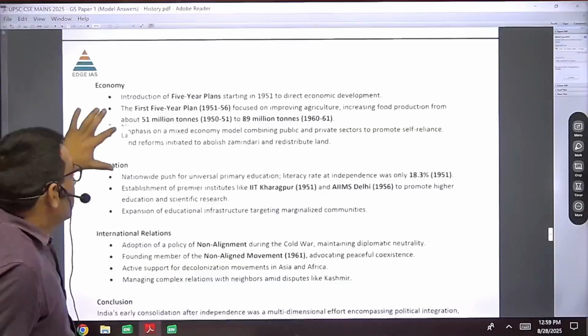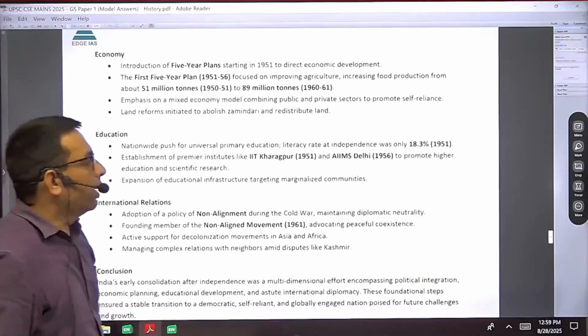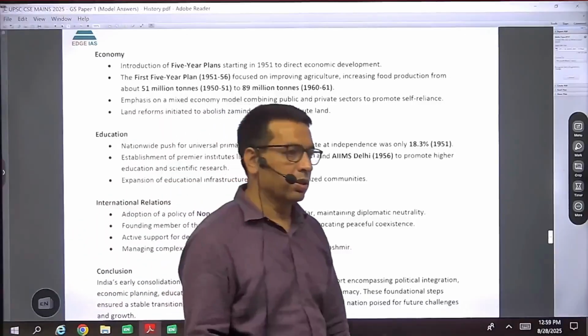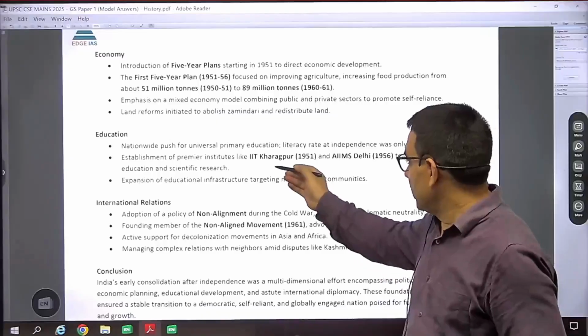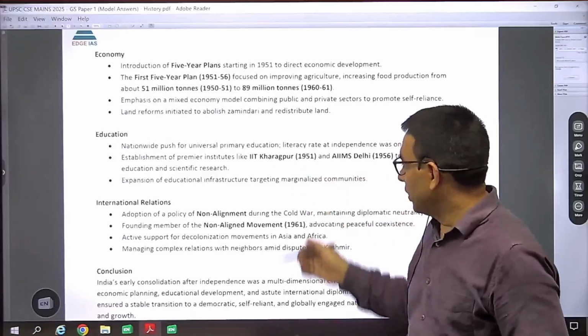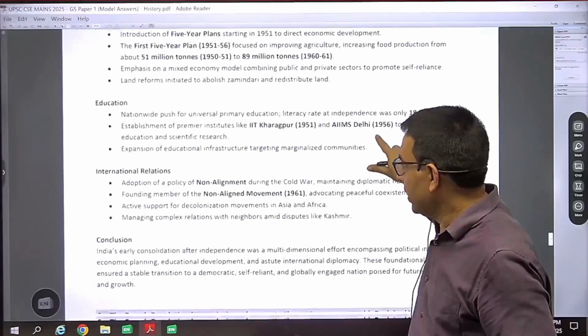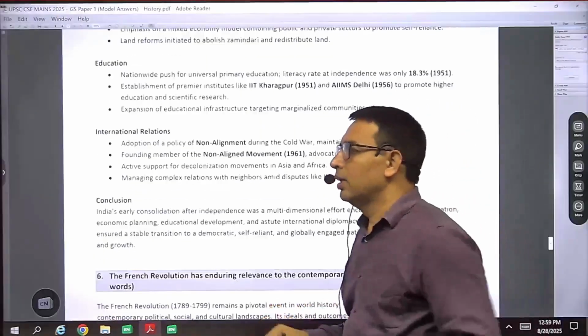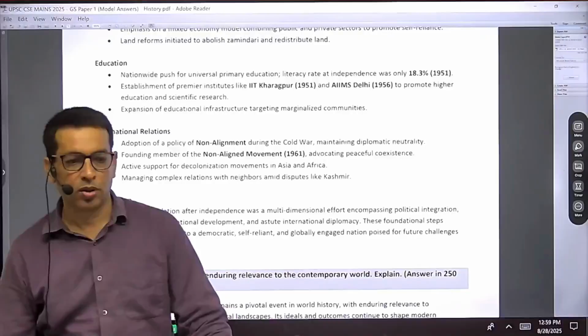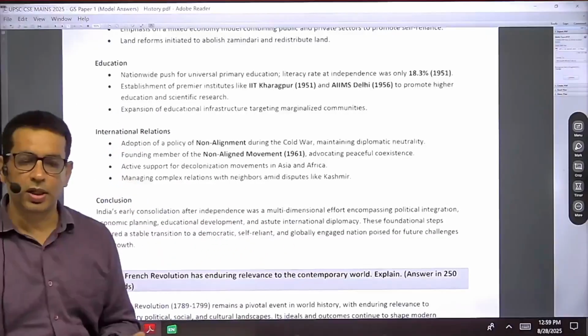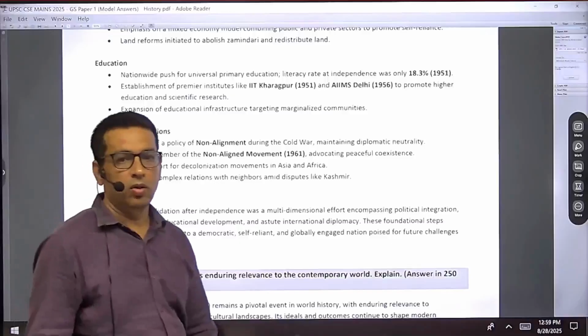In education, many newly built educational institutions, especially IIT Kharagpur and AIIMS Delhi, could be mentioned here. And in international relations, Nehru was the champion of internationalism, and he contributed very significantly to the non-aligned movement.